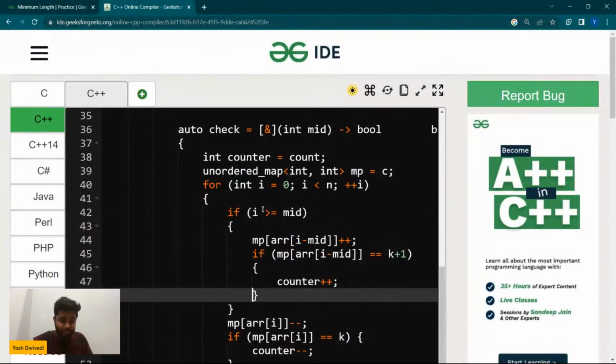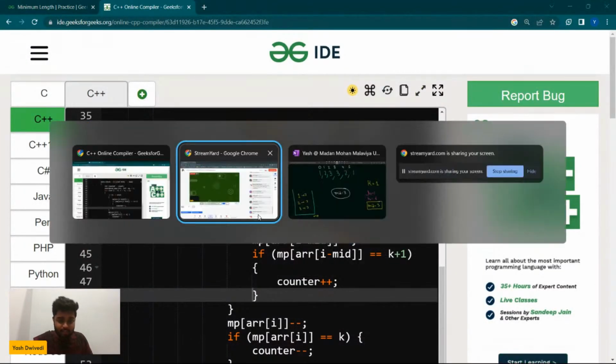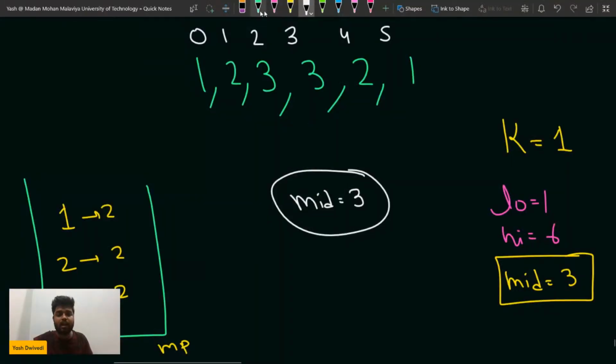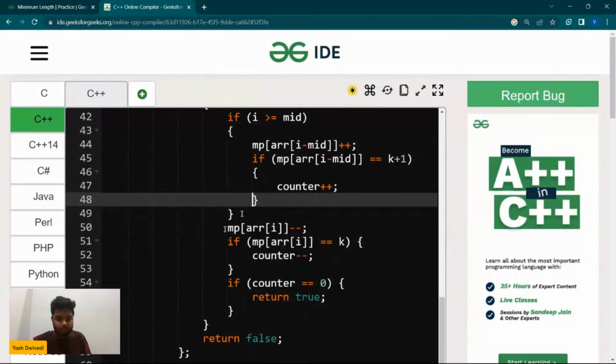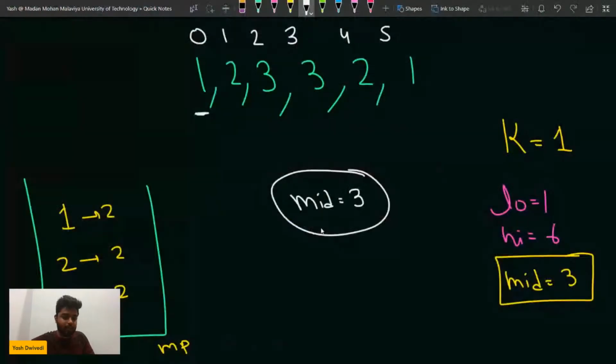Yeah, if the mid value is 3, then if the i value is greater or equal to mid. See, is this value greater or equal to mid? No, this value is not greater or equal to mid. So basically in that case what I am doing is I am removing this element, one element, right?